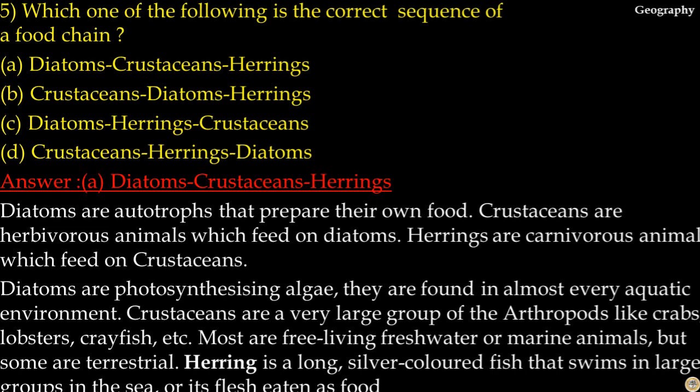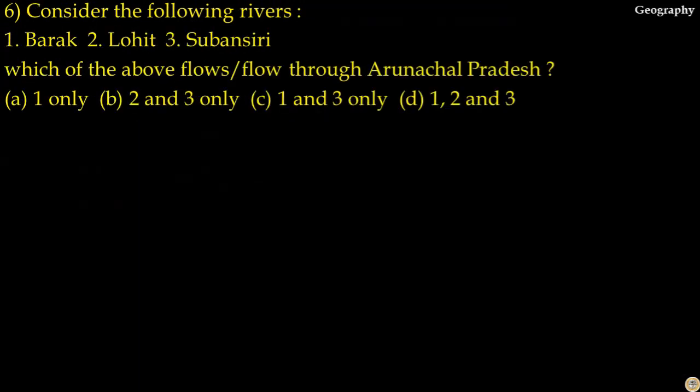Diatoms are photosynthesizing algae. They are found in almost every aquatic environment. Crustaceans are a very large group of arthropods like crabs, lobsters, crayfish, etc. Most are free-living, freshwater or marine animals, but some are terrestrial. Herring is a long silver-colored fish that swims in large groups in the sea, and its flesh is eaten as food. So the answer to this question is option A.